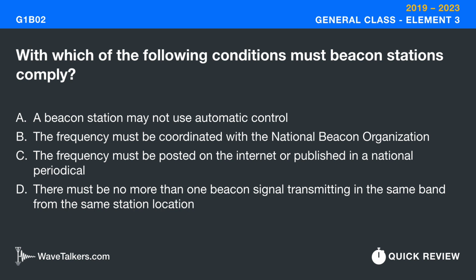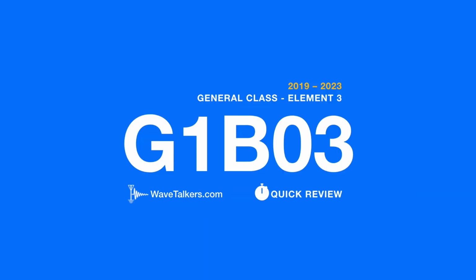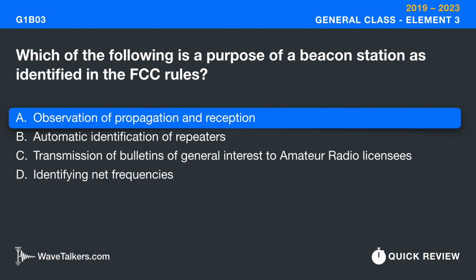With which of the following conditions must beacon stations comply? There must be no more than one beacon signal transmitting in the same band from the same station location. Which of the following is a purpose of a beacon station as identified in the FCC rules? Observation of propagation and reception.